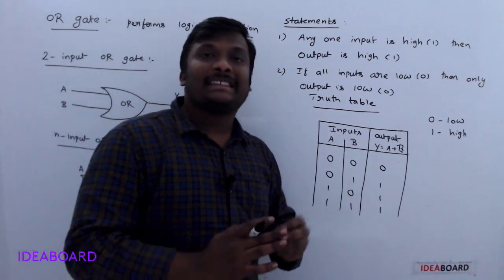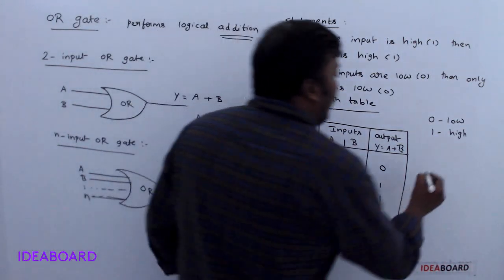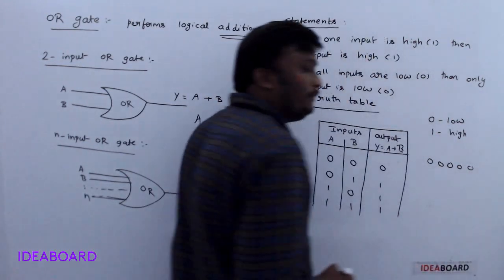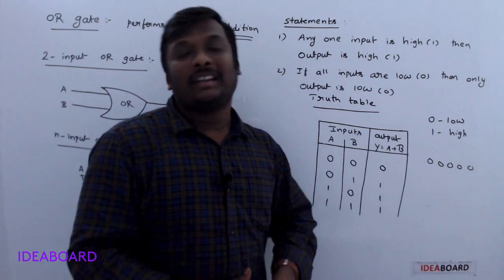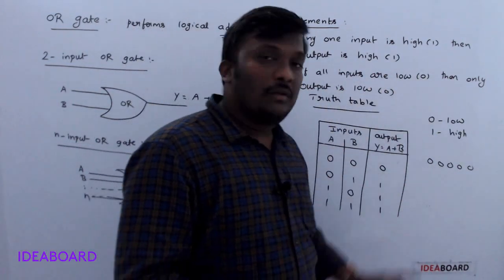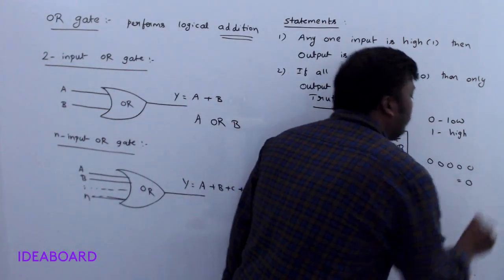For example, in an examination, they ask: inputs are 0, 0, 0, 0, 0. 5 inputs I took. What is the output? All inputs are low, so the output is low. So my answer is 0.